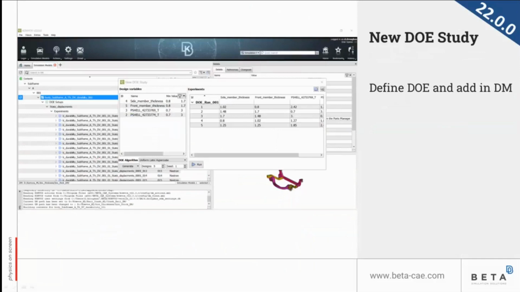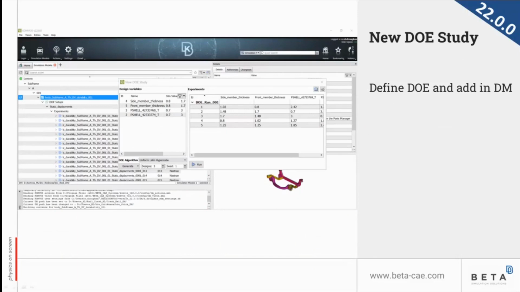Additionally, a new feature was that in the existing DM that was created using the ANSA optimization tool, we can launch a new DOE study directly from Convos and use the DOE algorithms that are available in ANSA from Convos to create new DOE studies.